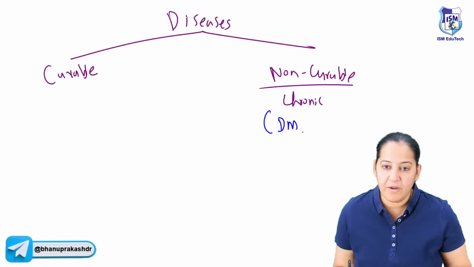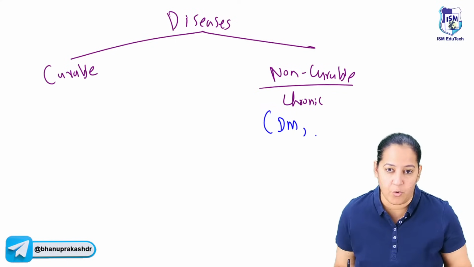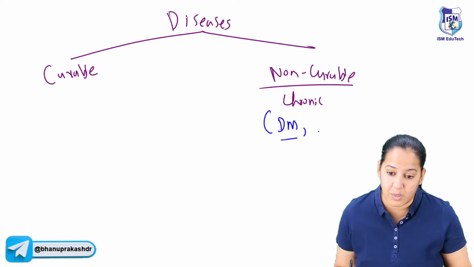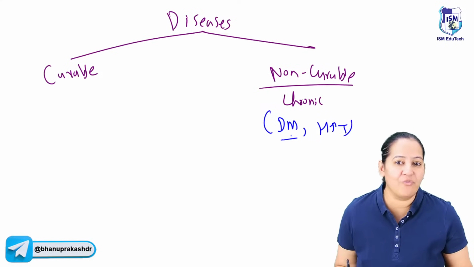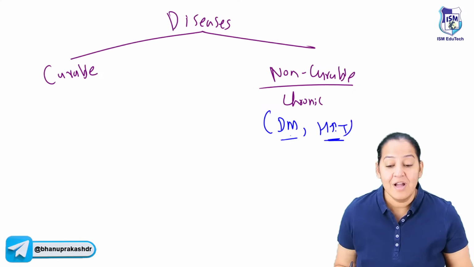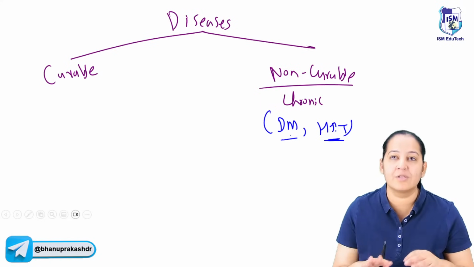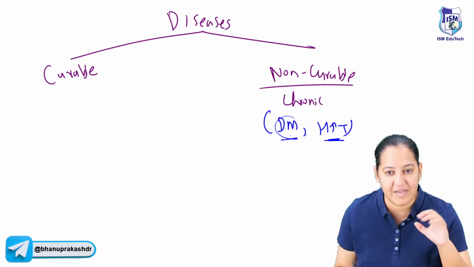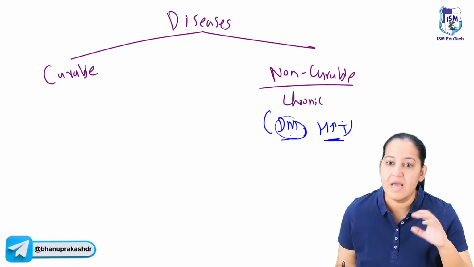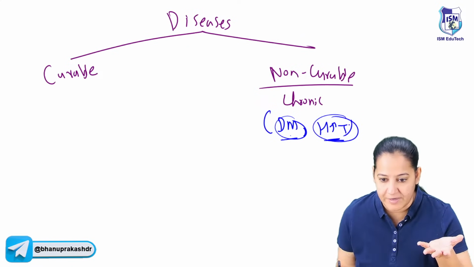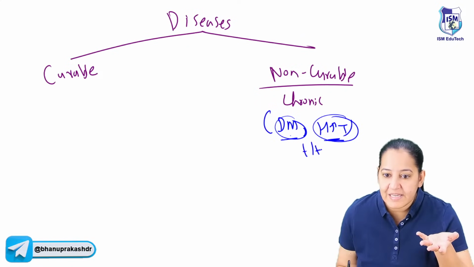Diabetes. How many of you have diabetes patients at your home? Maybe your parents, grandparents, or any relative? There are many diabetics in this world. Hypertension. There is no cure for diabetes. There is no cure for hypertension. We give the treatment just to control it. There is someone diabetic at our home, someone hypertensive in our contact. So we give them treatment, obviously.